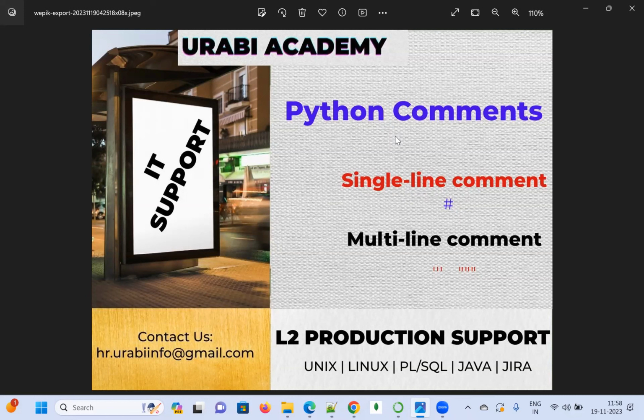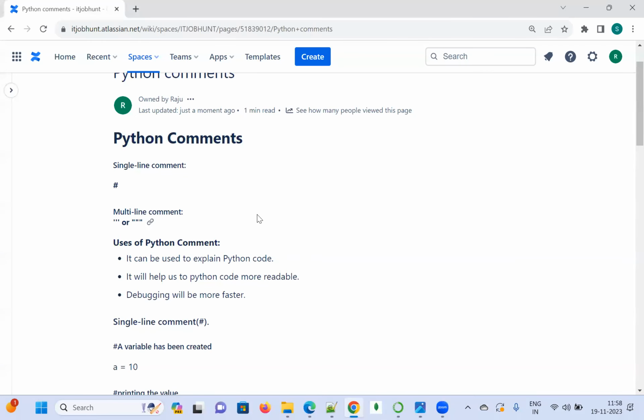Today's topic is Python comments, and here we'll see the single line comment and the multi-line comment. A single line comment is written with a hash.